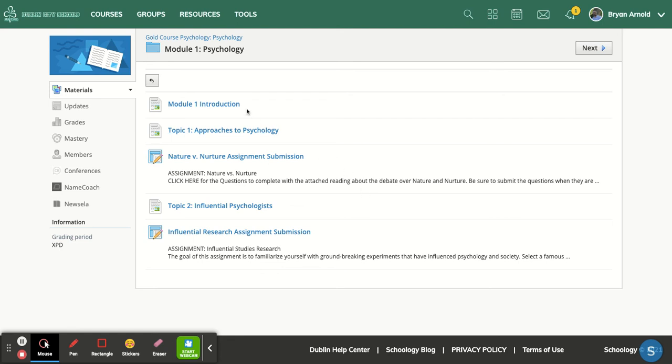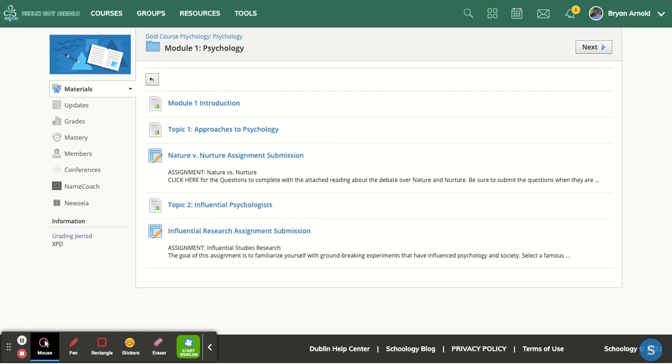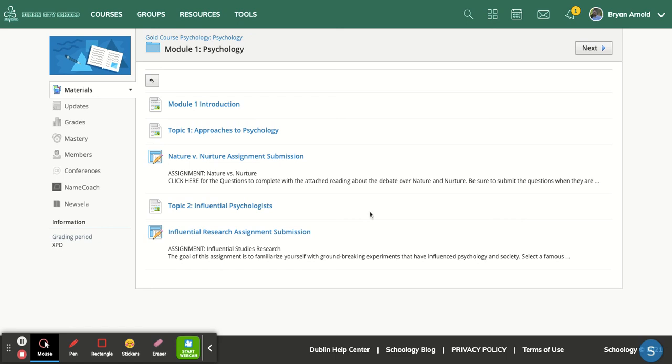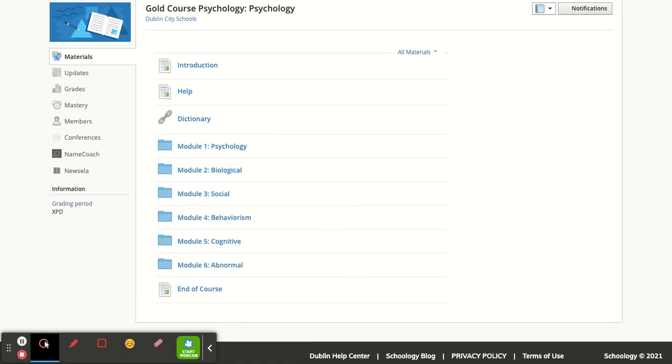But you can see, as we looked in the introduction, both of the assignments are in there for you to complete as you go. And each module will have differing expectations and ways that will be laid out based on the topic and the information in that module. And as you finish the course, there is a survey to help us know how it went and how we can improve. But this is an overview.